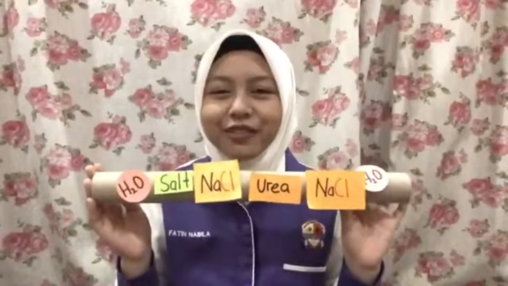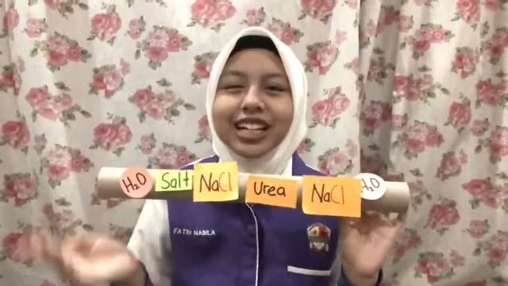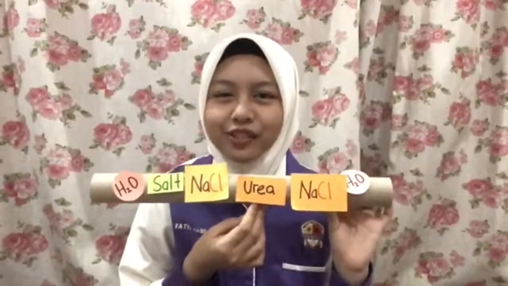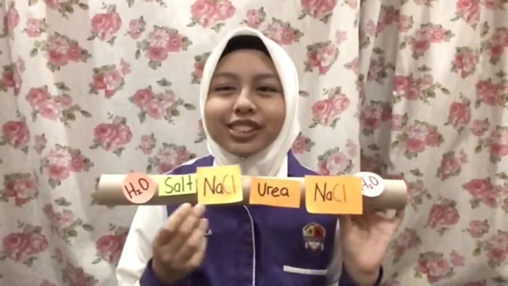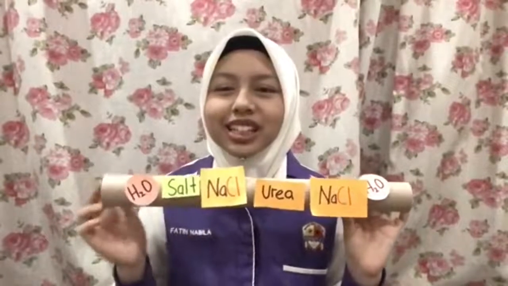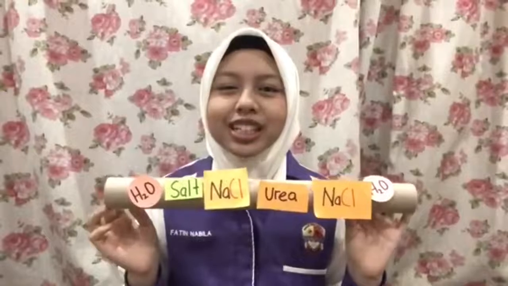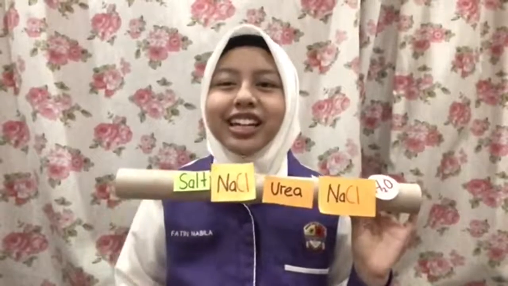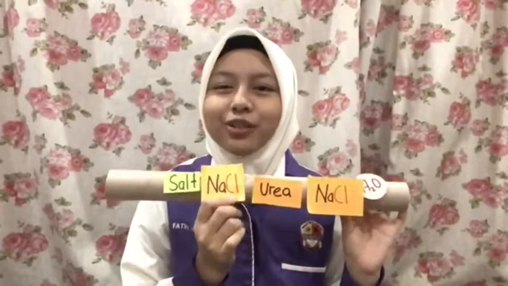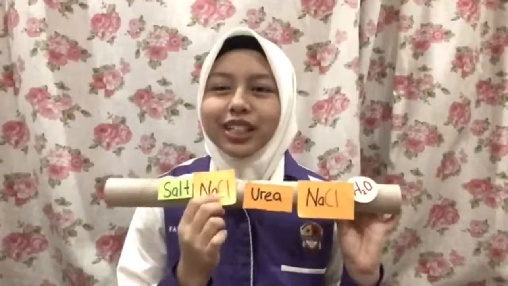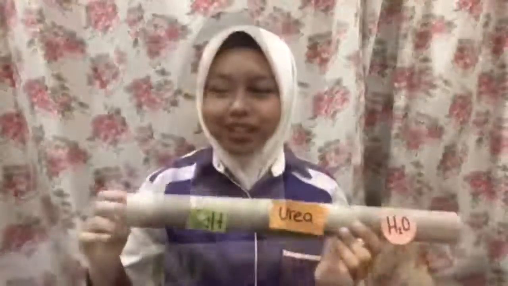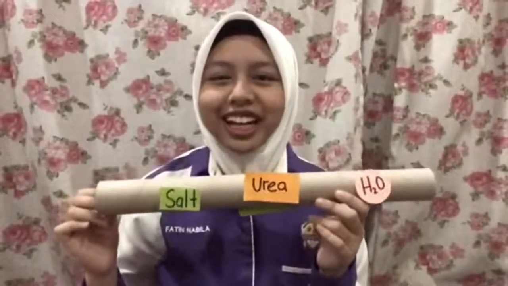Now we have watery filtrate that contains higher concentration of urea and lower concentration of salt. At distal convoluted tubule, more water and sodium ion followed by chloride ion will be reabsorbed. Collecting duct contains a very little amount of salt.